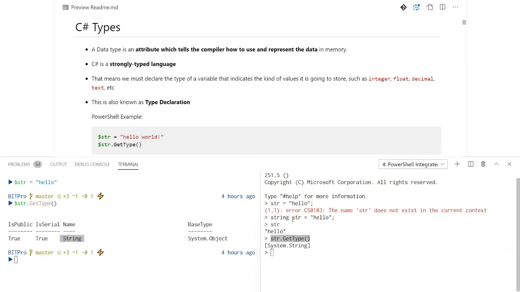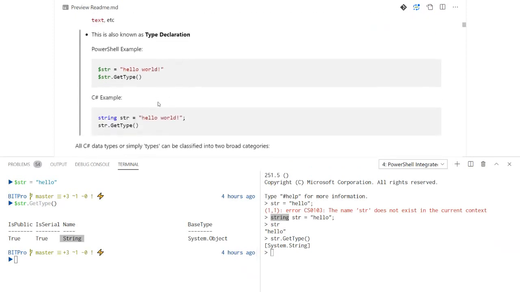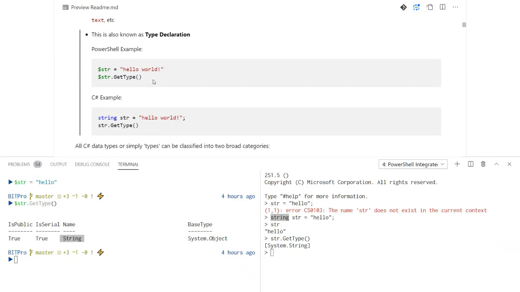Whenever we define a variable and also initialize the value, we have to specifically mention the type of the variable, or the data type of the variable. Defining the data type is also called type declaration or type definition. So here is an example to show how it can be done in PowerShell and C# both.